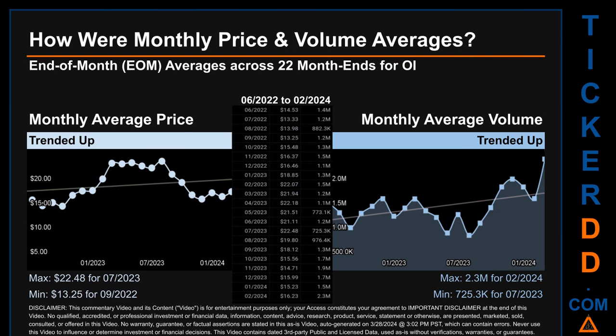The maximum end-of-month average price was $22.48 for 07-2023, while the minimum was $13.25 for 09-2022. Looking at volume, 02-2024 and 07-2023 respectively saw the highest and lowest monthly average volume at 2.3 million and 725.3 thousand.